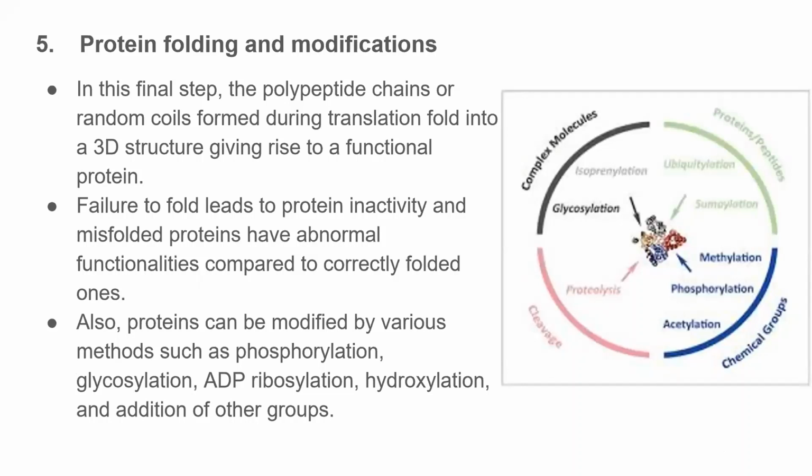Fifth one is about protein folding and modification. In the final step, the polypeptide chains or random coils formed during translation fold into a three-dimensional structure, giving rise to a functional protein. Failure to fold leads to protein inactivity, and misfolded proteins have abnormal functionalities compared to the correctly folded ones. Also, protein can be modified by various methods such as phosphorylation, glycosylation, ADP ribosylation, hydroxylation, and addition of other groups.